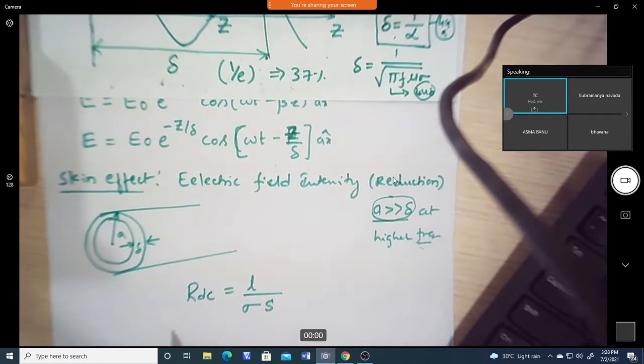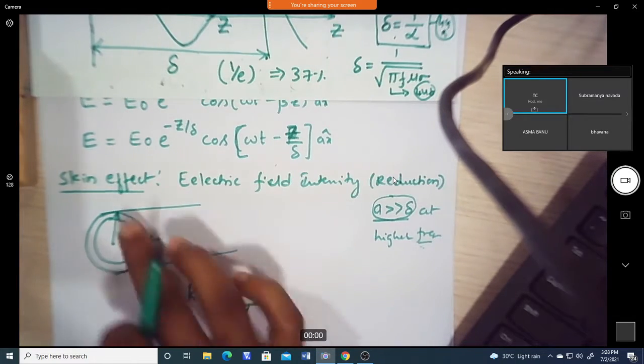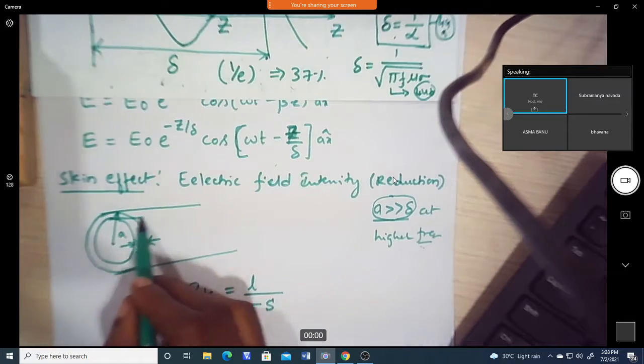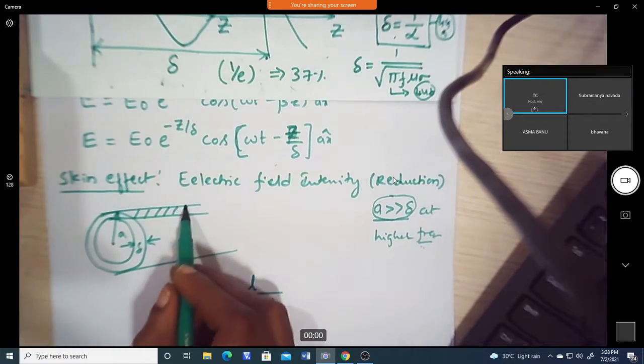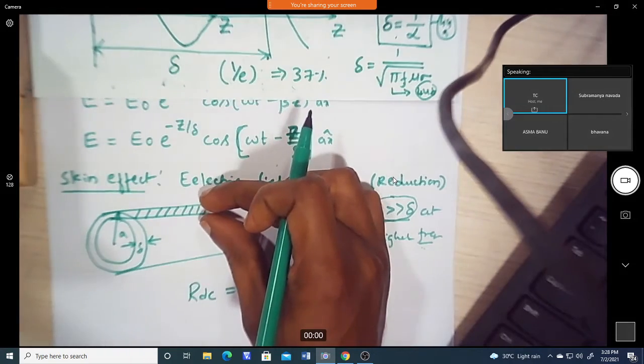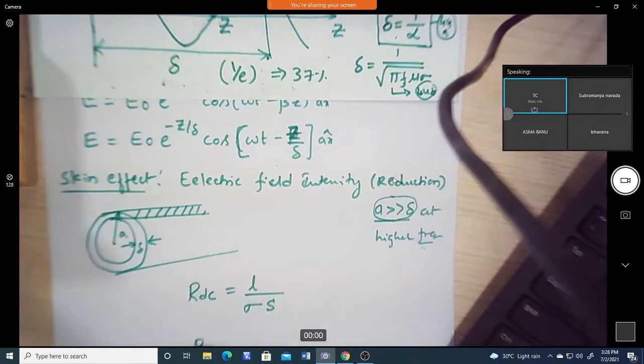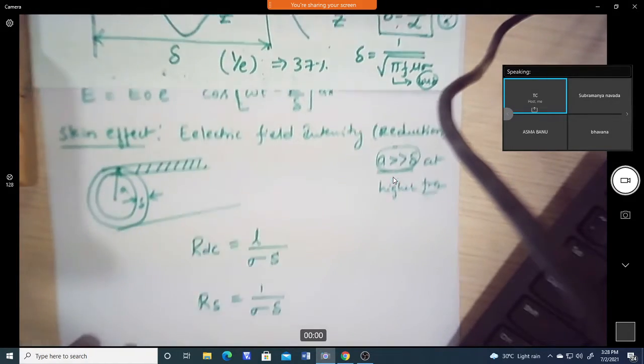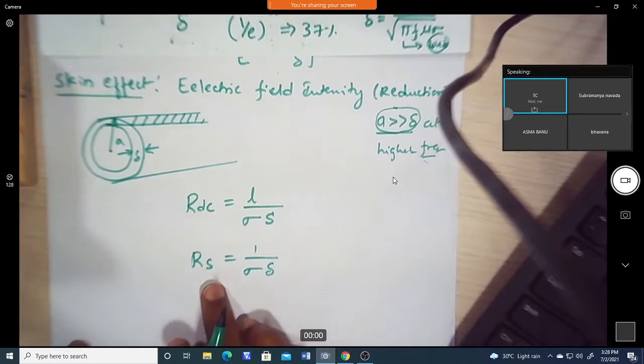Now, using this skin depth, we can also calculate the AC resistance, and also the skin resistance, how much resistance there is on the surface of this conductor. If the penetration is only this much, where the current is flowing, what is this skin resistance? That we can also calculate. The skin resistance is given by 1 over sigma into delta. This is the equation for skin resistance.